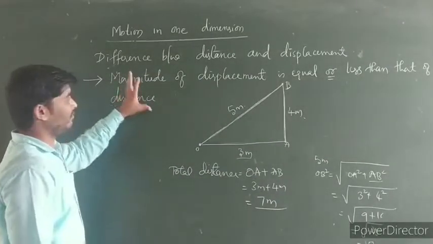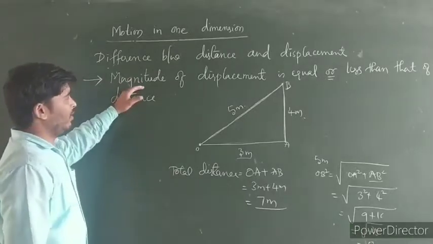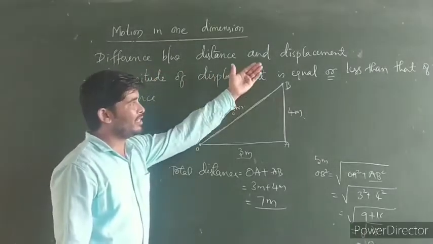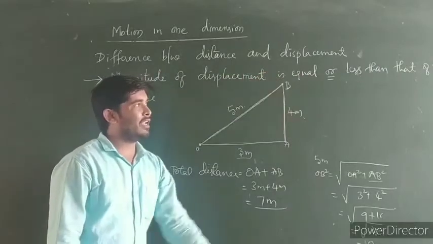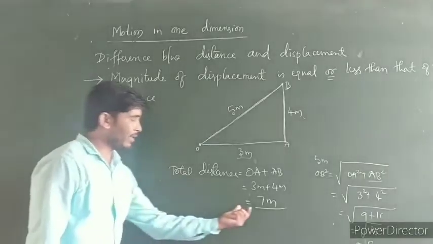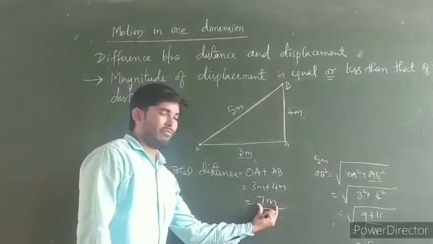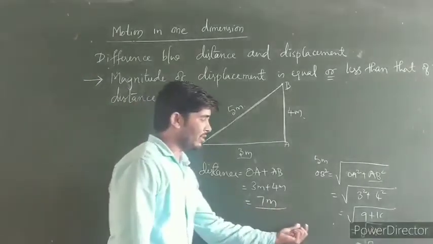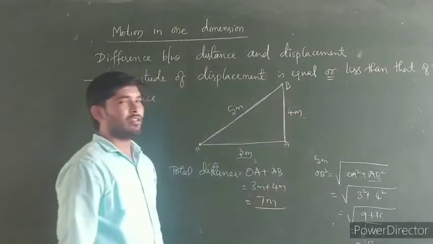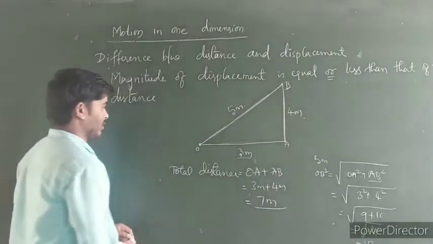So this is the first difference between displacement and distance. What is that? The magnitude of displacement is equal to or less than the magnitude of distance. So what is the magnitude of distance here? 7 meters. And what is the magnitude of displacement? 5 meters. This is always less than the magnitude of the distance.